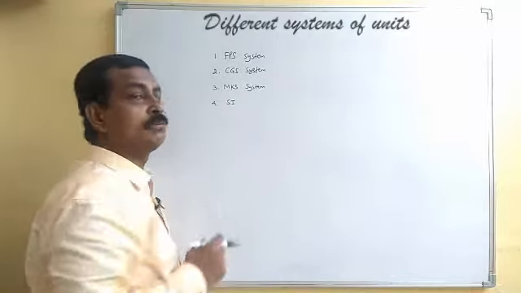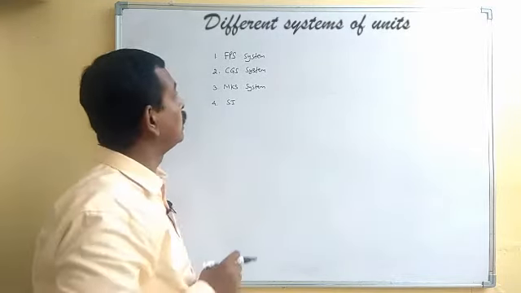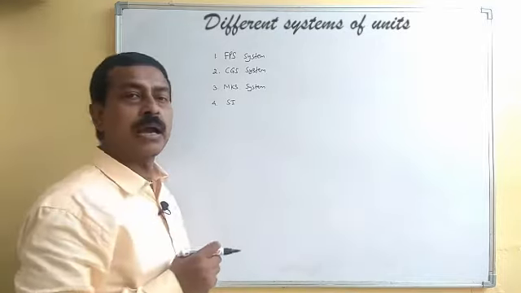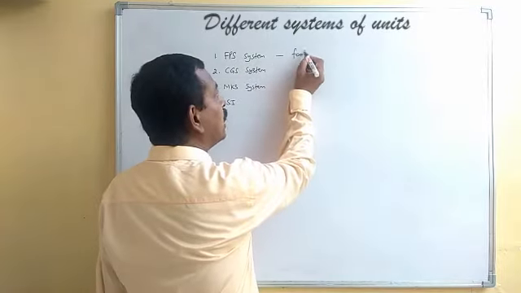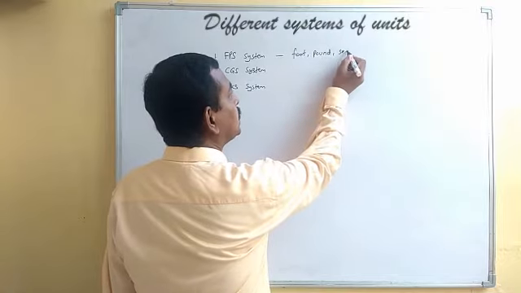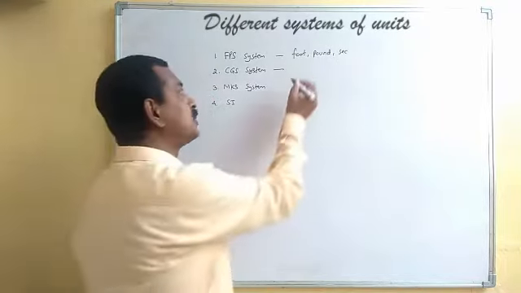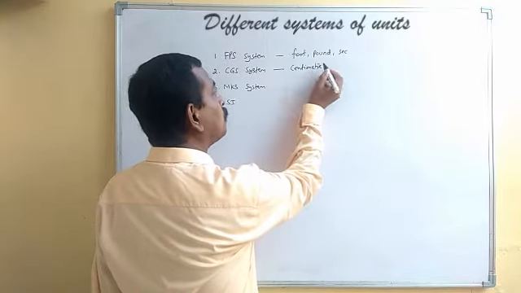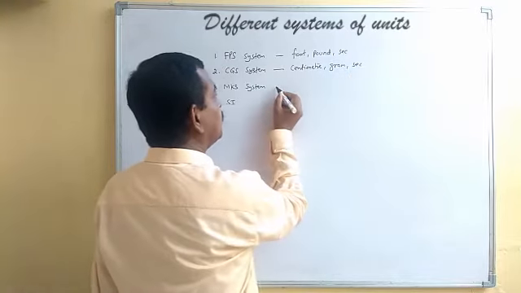So the different systems of unit which we had were the FPS system, CGS system, MKS and SI. In FPS, we have the units foot, pound and second. In CGS, we have centimeter, gram and second.